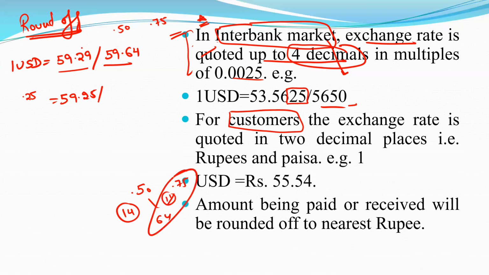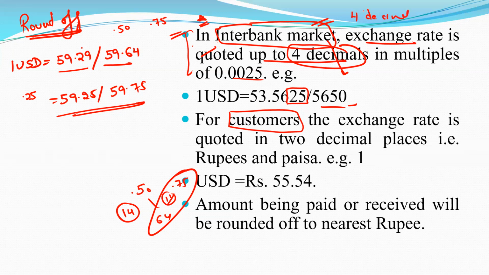So this is nearest to 75, so this is to be 59.75. Because 50 is also a multiple of 0.25 and 75 is also a multiple of 25, we will take only the value which is nearest. So for the interbank market, the round off is up to 4 decimal places.